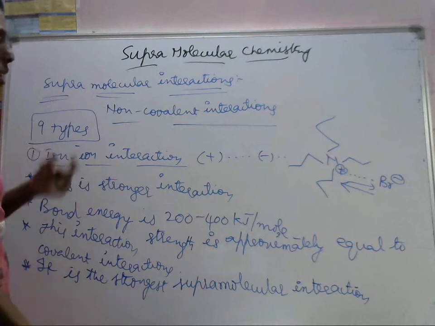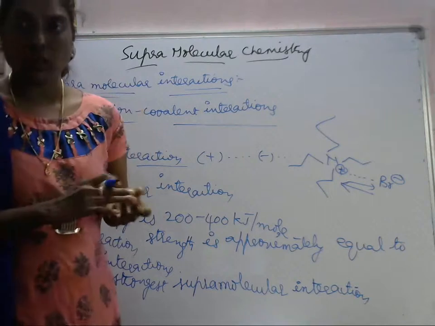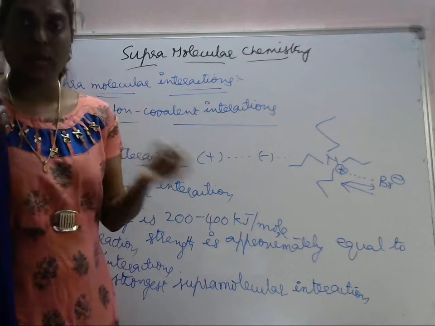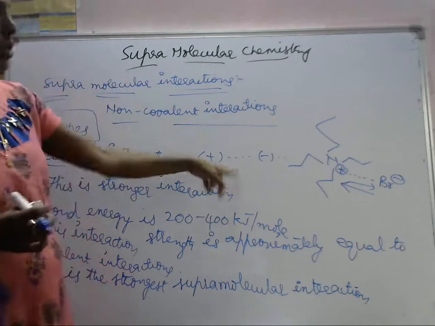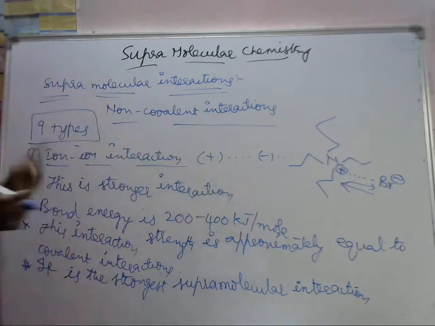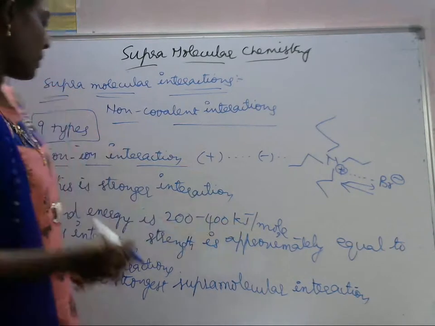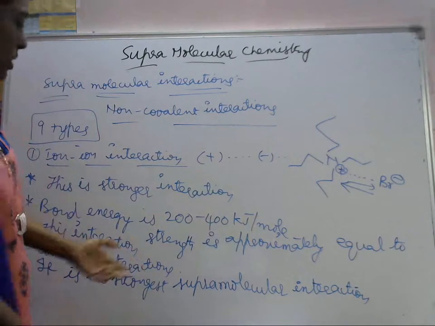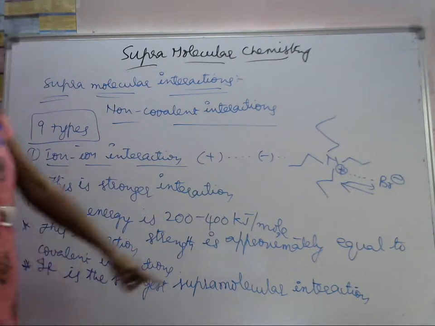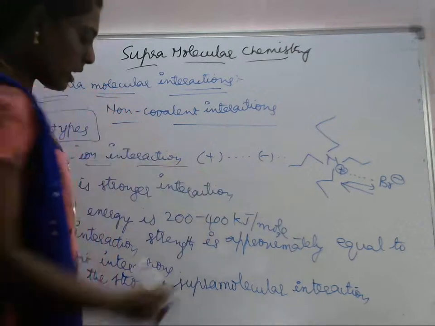It is stronger because the interaction is present between the positive ion and anion. Two oppositely charged ions are attracted to each other, so this is the strongest interaction. The bond energy is about 200 to 400 kilojoule per mole, and the strength is approximately equal to covalent interactions. This is the example.